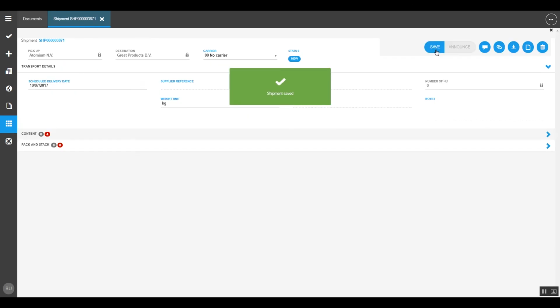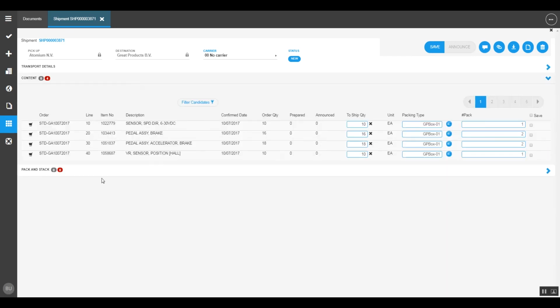Shipment is done, shipment is available, and the automatically selected content shows that there are 4 different order lines with item content waiting to be shipped. He checks if everything is okay, the ordered quantity is indeed available, so he can use the pre-populated information on the shipped quantity to select what he's going to ship.